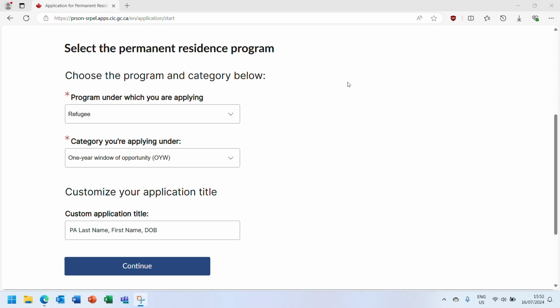Remember, in the context of a one-year window application, the principal applicant is the family member abroad that is arriving under the one-year window. So you would use their personal information when creating the title. The title cannot be changed after you create the application. When you're ready, click the Continue button.